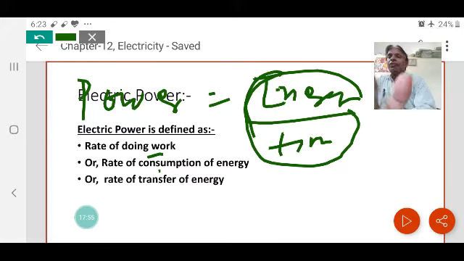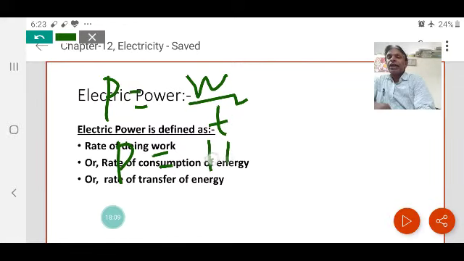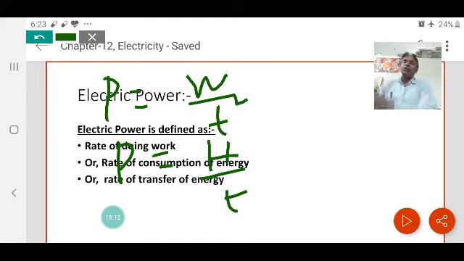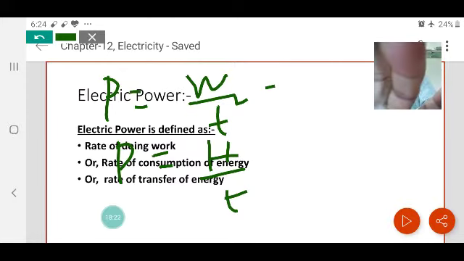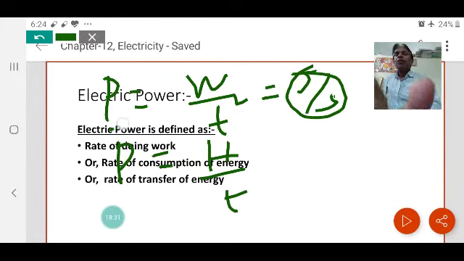So, we can write power P is equal to W by T, or P is equal to H by T. H and W are the same thing. We will discuss how to get the expression of power in terms of potential difference and joules per second. What is the unit of W? W is in joules, and T is time. Joule per second is the unit of power. We discuss the details in the next slide.